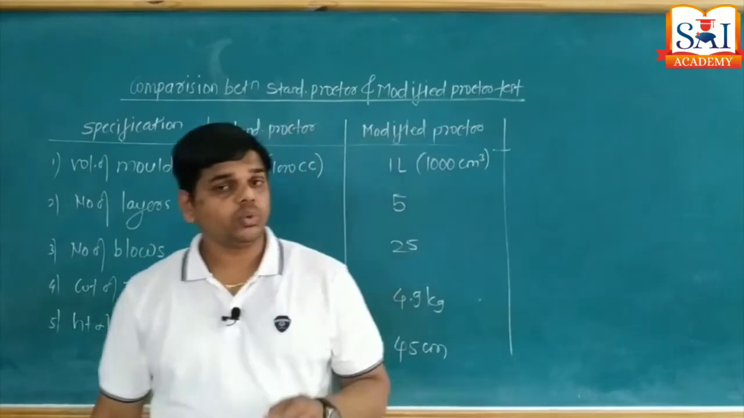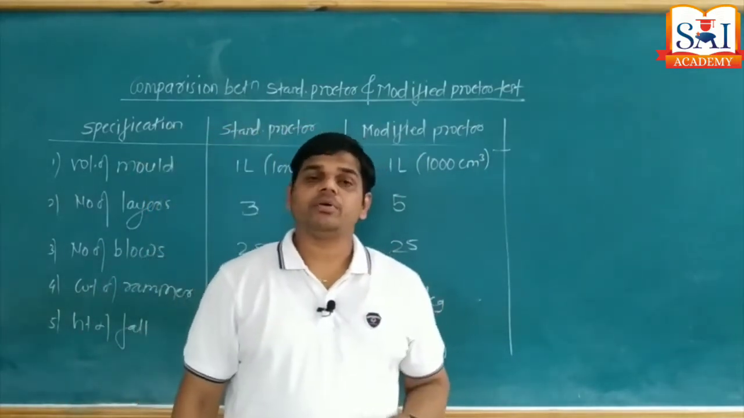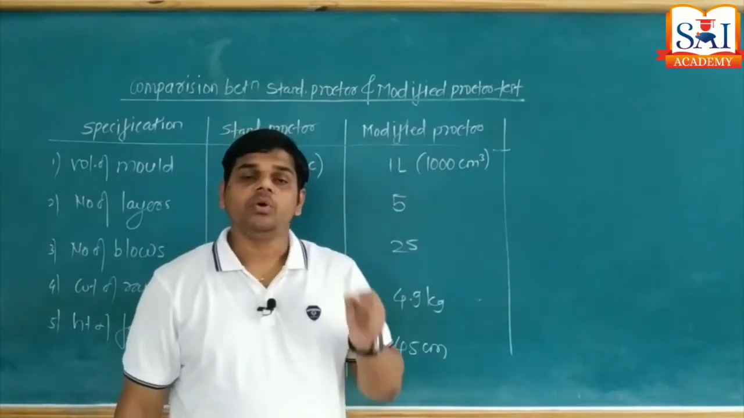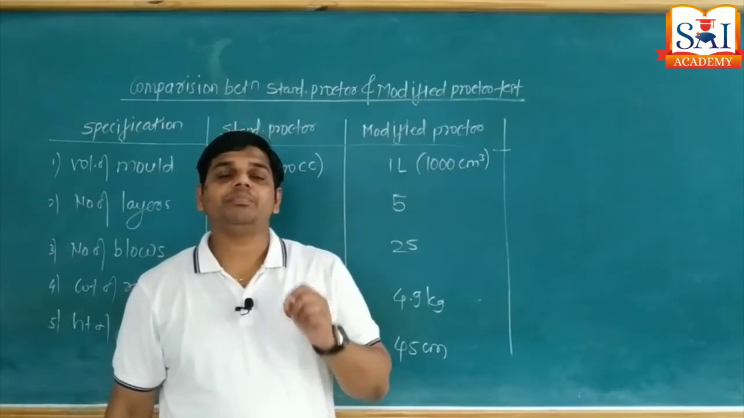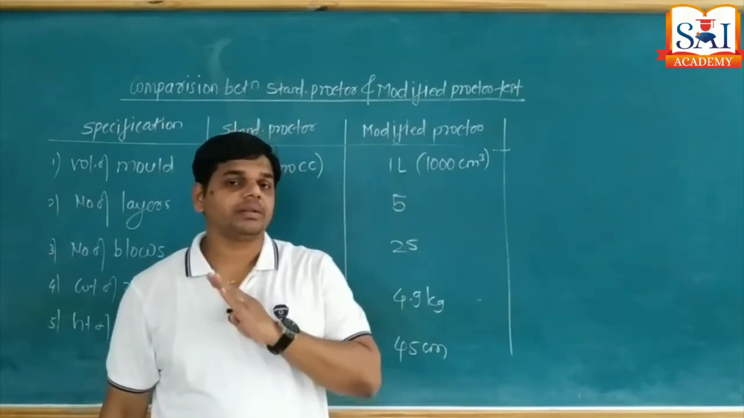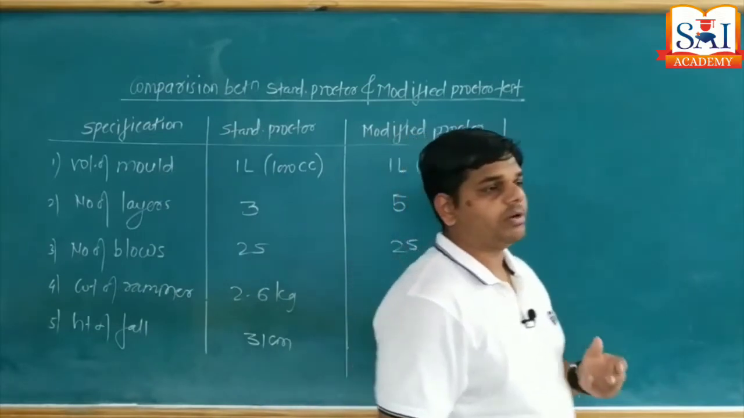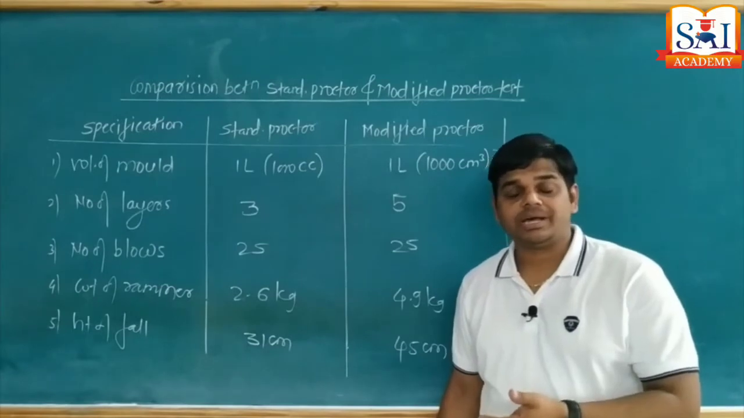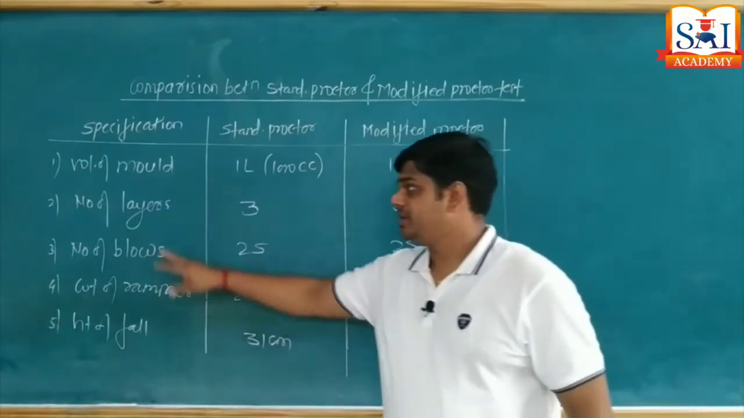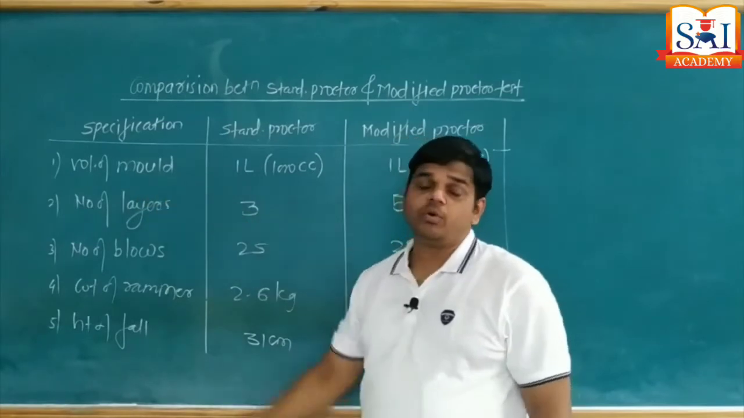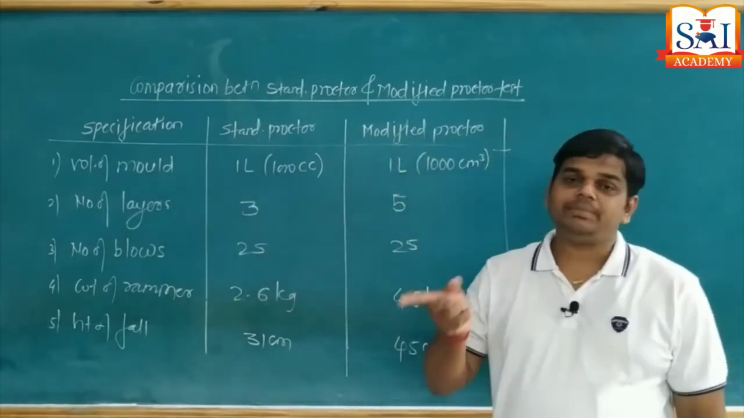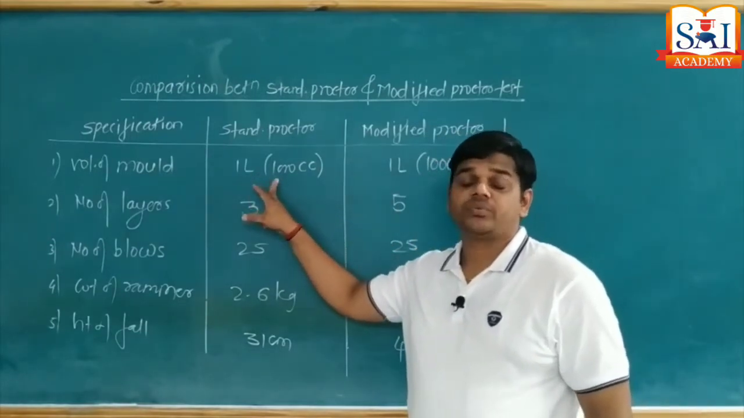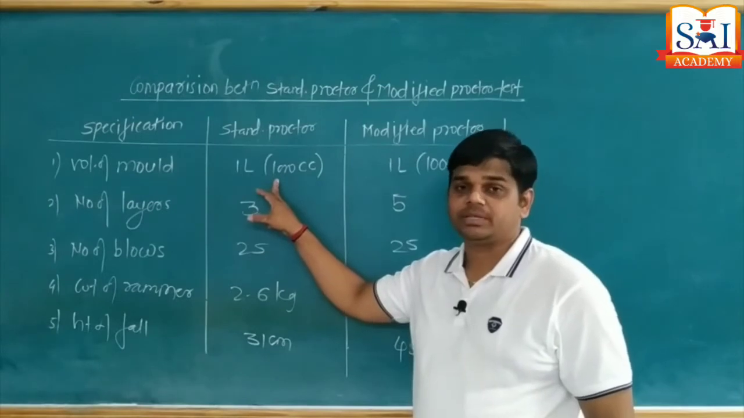If you remember, I told you standard Proctor test and modified Proctor test, their working mechanism, their applications, their principles all are same, only changes in the equipment capacity, rest of the part remains same. Okay, now let's see what are the major differences between the conduction of the test as a standard Proctor and as a modified Proctor. So the first point is volume of mold. Volume of mold, we used similar volume in both standard and modified, that is 1 liter, which means 10 raised to 3 cubic centimeter, that is 1000.